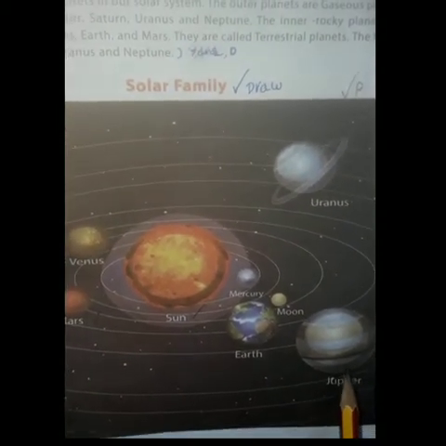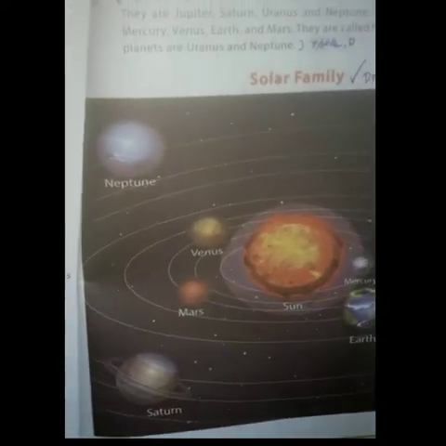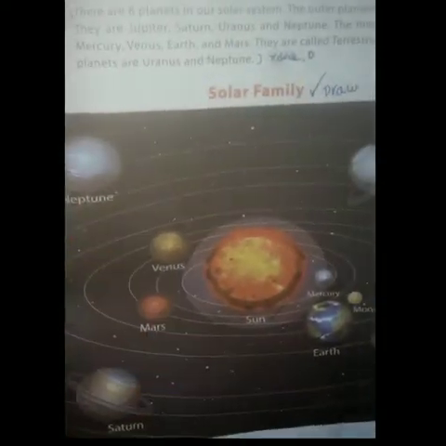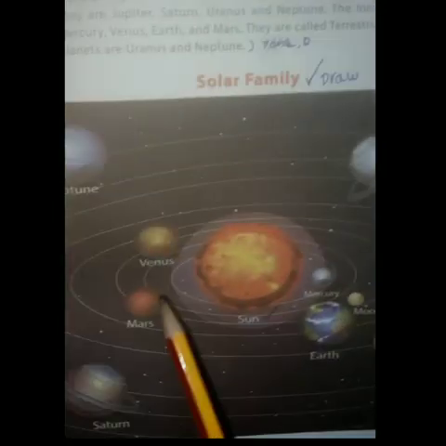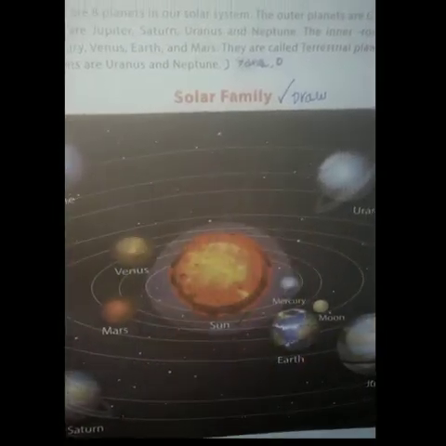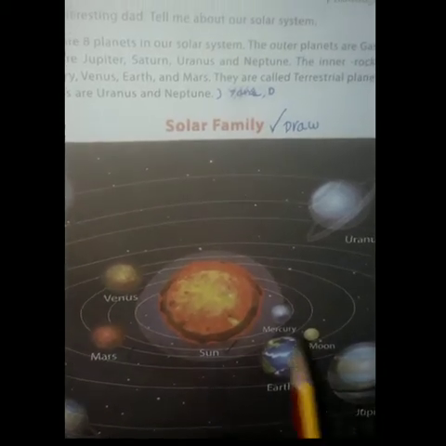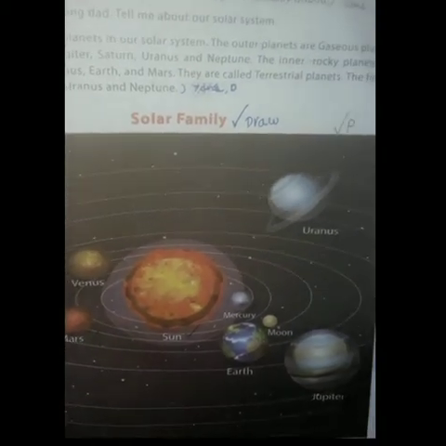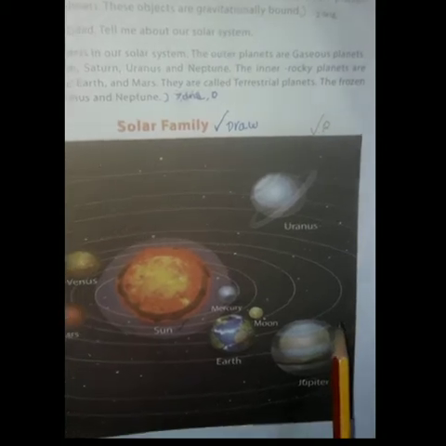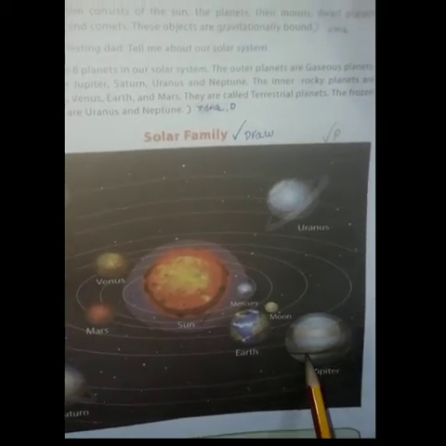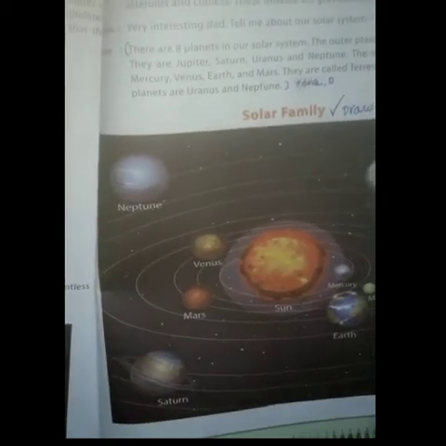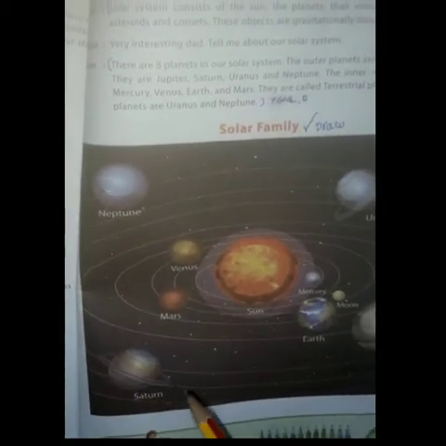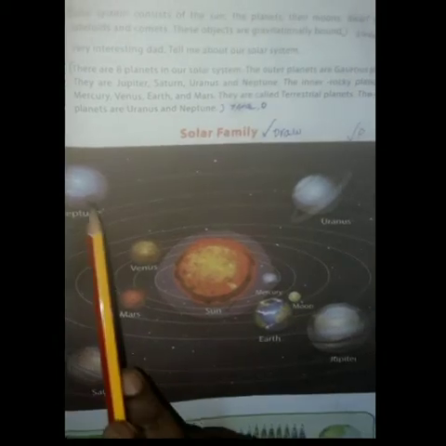First you can see Jupiter, Saturn, Uranus, Neptune, Mercury, Earth, Mars, Venus. You can see the solar family here. There are 8 planets in our solar system. The outer planets are gaseous planets. They are Jupiter, Saturn, Uranus and Neptune.